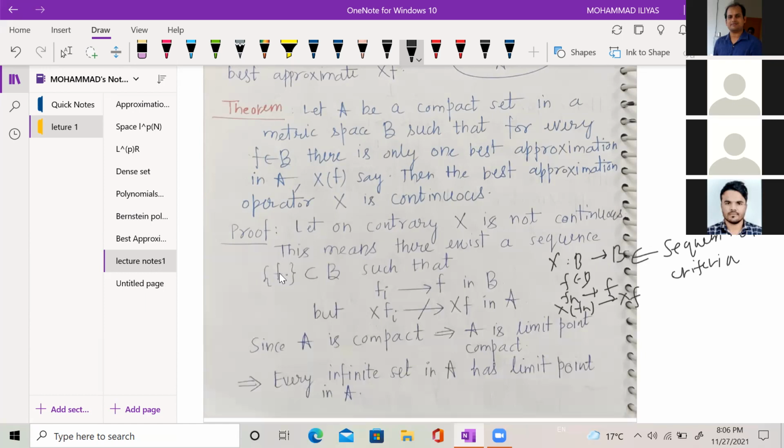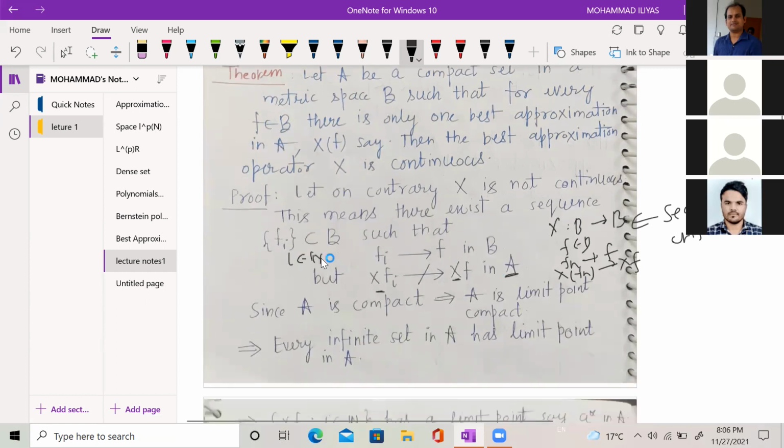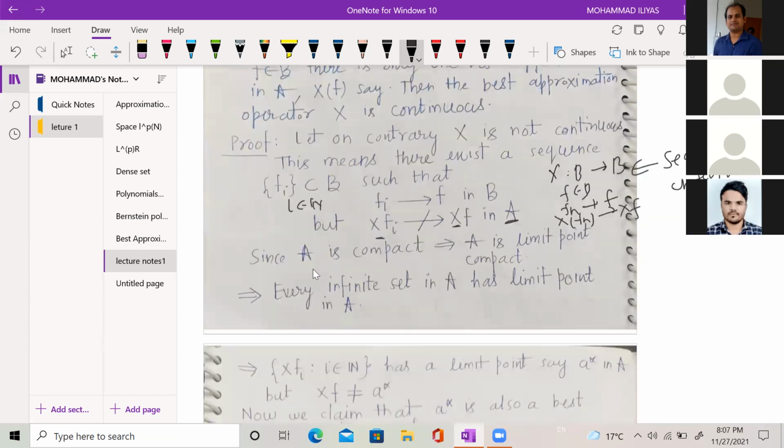So this means that there exists some sequence in B, I call it Fi, where i belongs to the natural numbers, Fi which converges to F in B, but XFi, the sequence of its images, again a sequence, does not converge to XF in A. But we are assuming A is a compact set. So A is limit point compact. Basically, it is a characterization of compact sets.